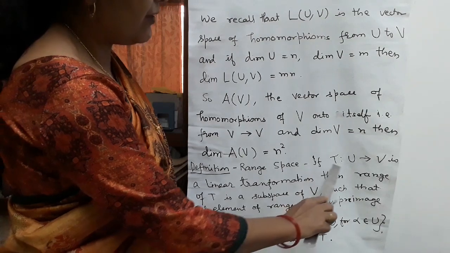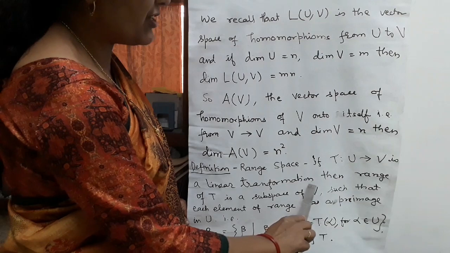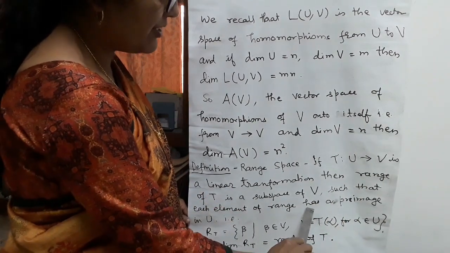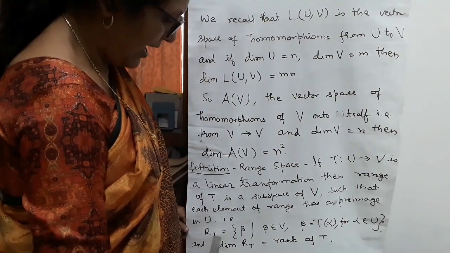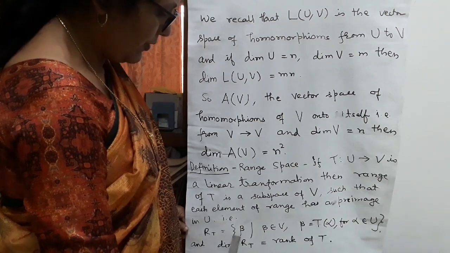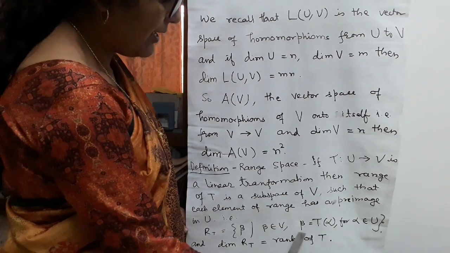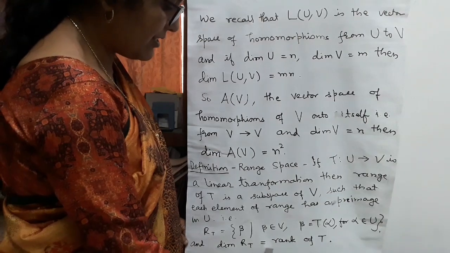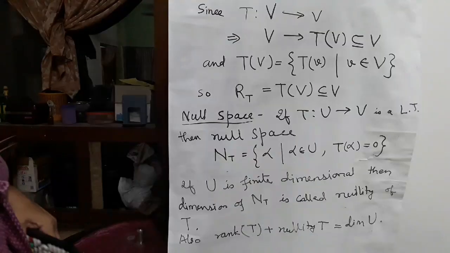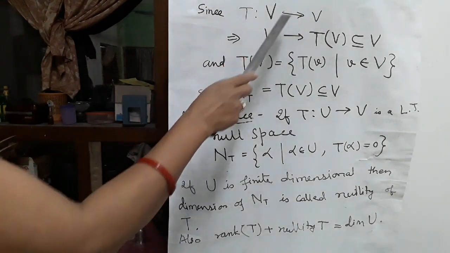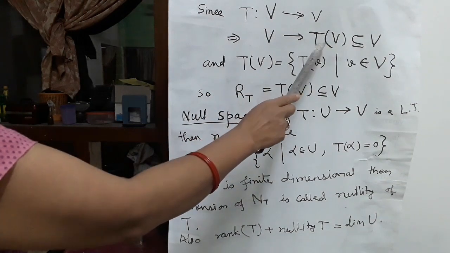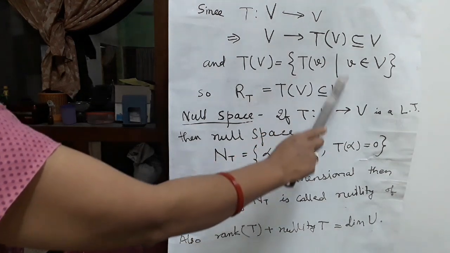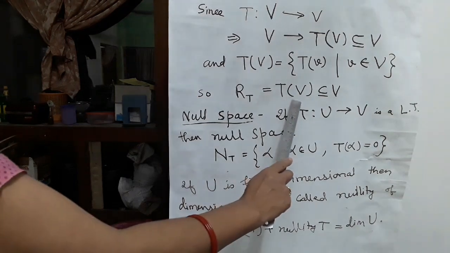Definition, range space. If T: U to V is a linear transformation, then range of T is a subspace of V such that each element of range has a pre-image in U. It means range of T is equal to the set of beta such that beta belongs to V and beta is equal to T(alpha) for some alpha belongs to U, and dimension R(T) is called rank of T. Since T is a linear transformation from V to V, the image of this V is T(V) and this T(V) is a subset of V. So T(V) is equal to the set of T(v) such that v belongs to V. So R(T) is equal to T(V), a subset of V.